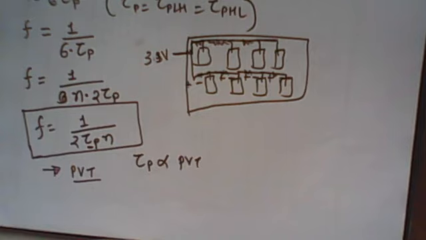So this PVT variation will make the frequency change in an inbuilt oscillator. That is not a desired thing, right? It is due to the PVT variation. So this is one of the disadvantages of an inbuilt oscillator. The advantage of an inbuilt oscillator is that it requires less space and does not require any external device or component for the oscillation.